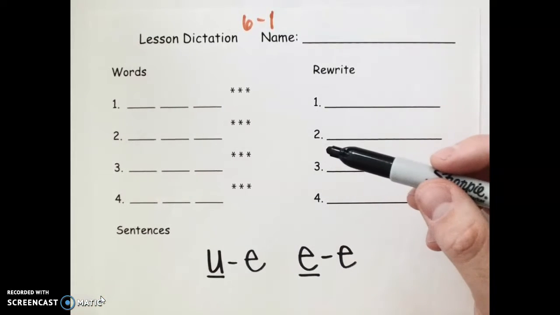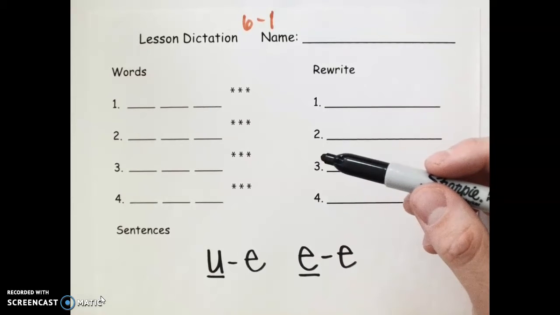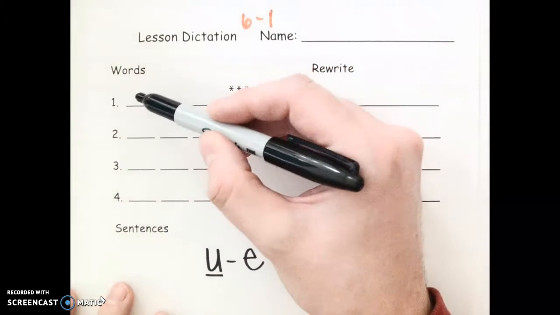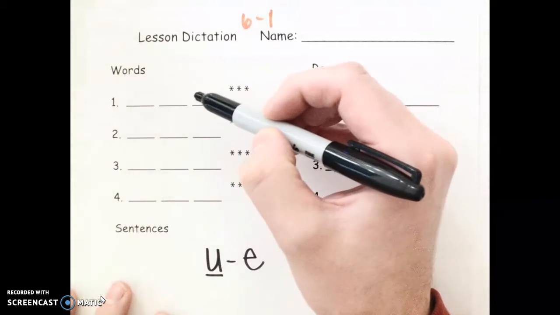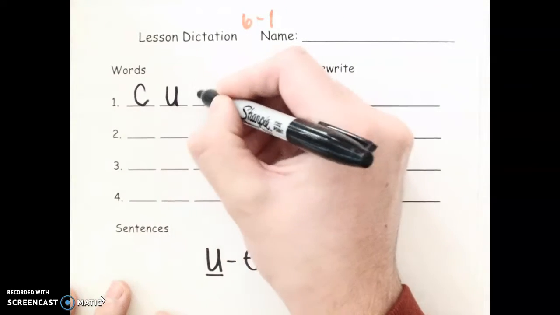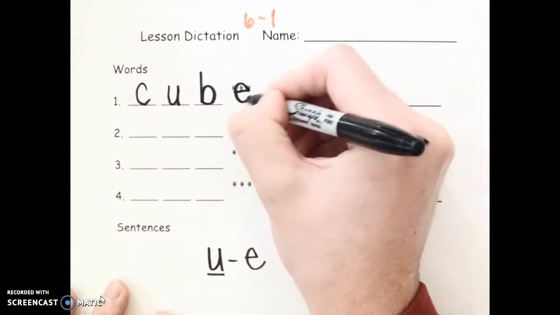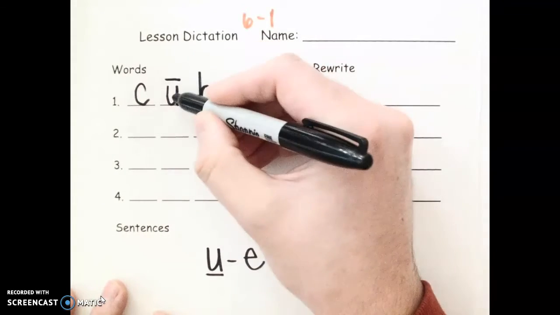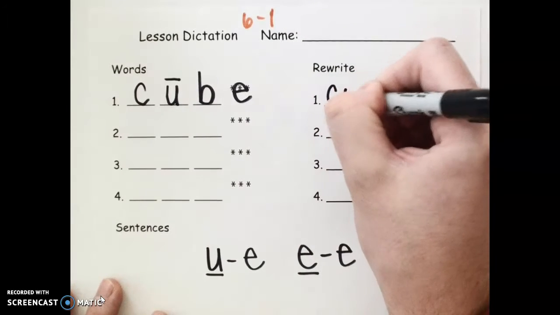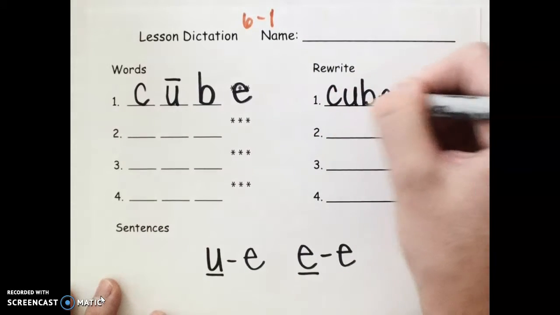Now, this is a tricky word because we hear a Q, but Q is not a sound. So we hear K, U, B, like this. K, U, B, cube. The U says U, so that means we need a magic E for the word cube.